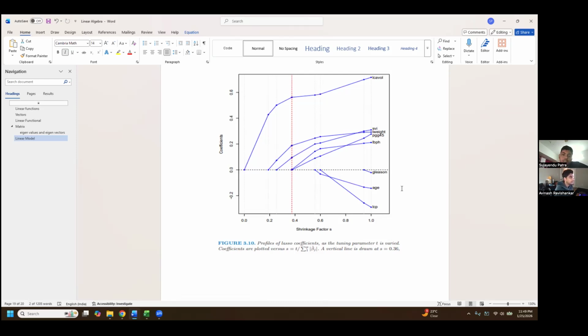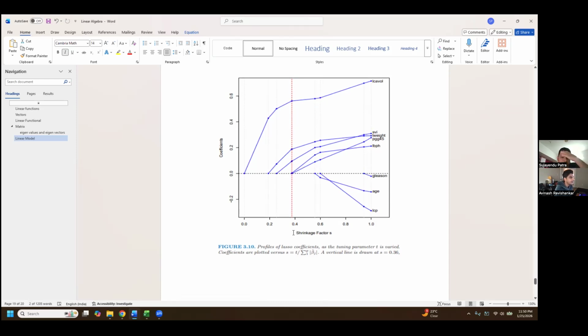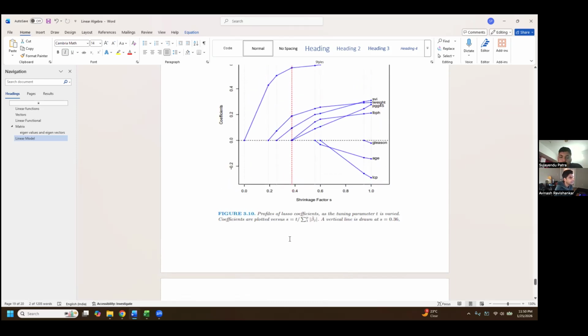So you choose a value of s, and the choice he suggested, he's given you one example, the red line, where basically only 3 coefficients are non-zero. Right at that point, 2 of the coefficients start becoming positive. So he's stopping just before that. That's where the line is chosen.